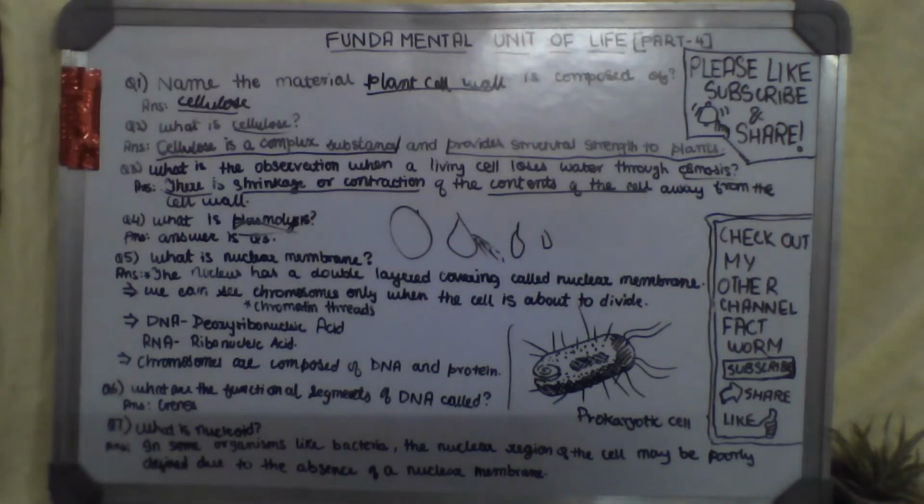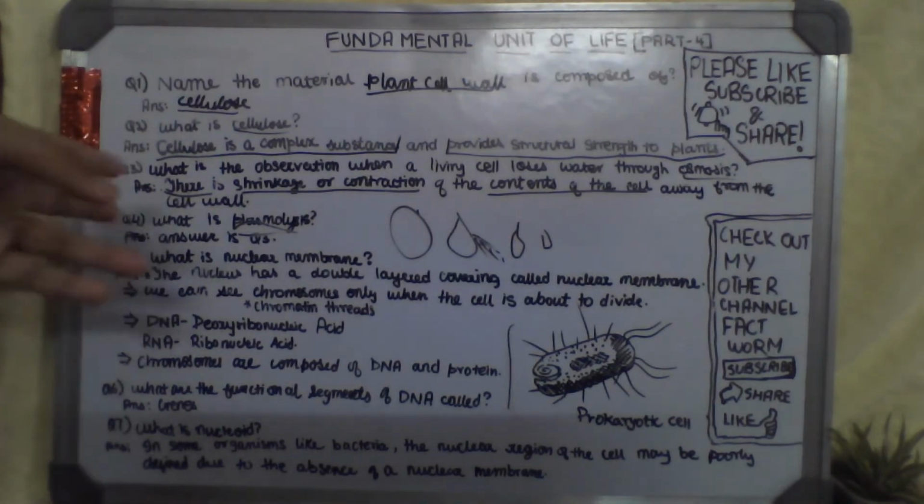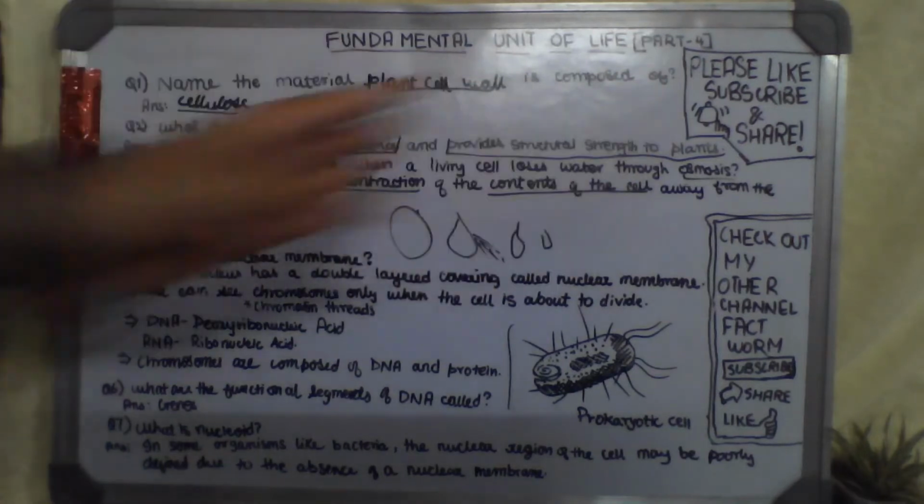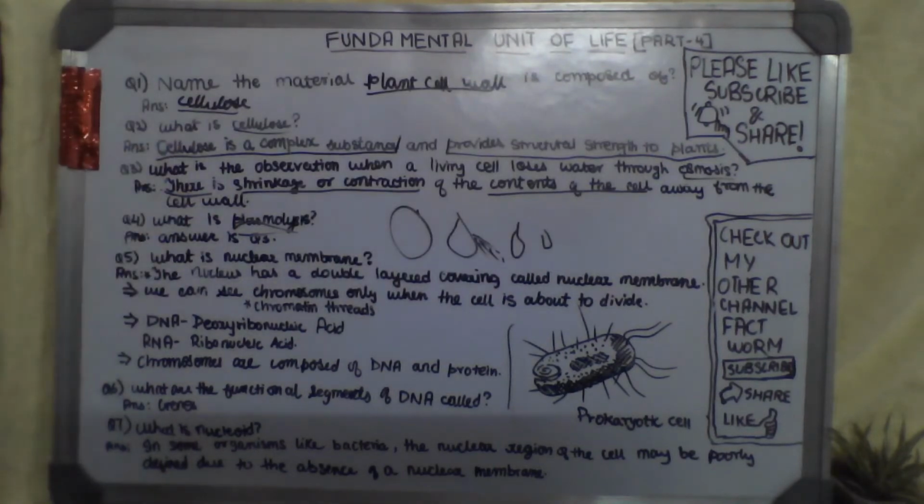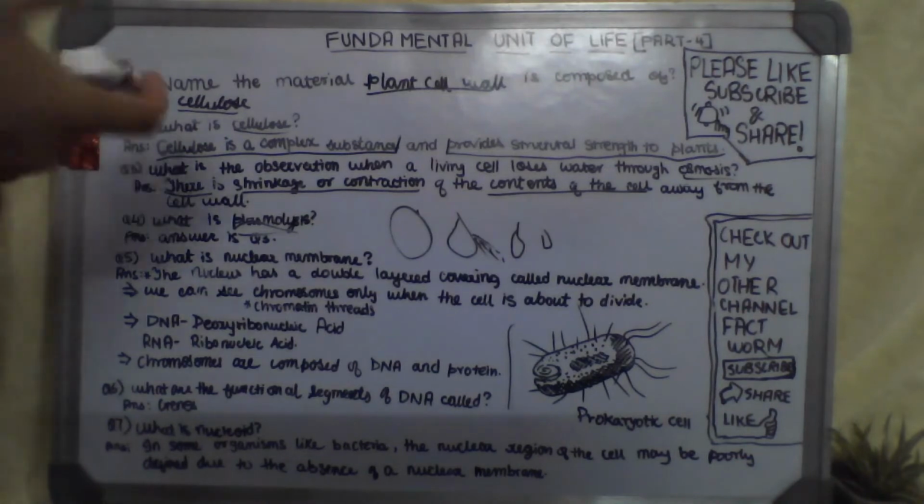So remember that the question can be asked in either way: what is the observation when a living cell loses water, or what is plasmolysis? The answer will be the same. So actually there are many ways of asking different types of questions, and the answer should be the same. So I got two questions, so I wrote that.